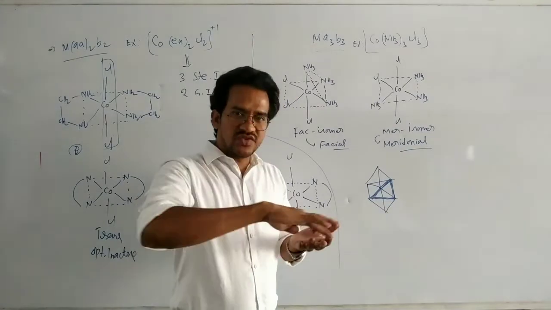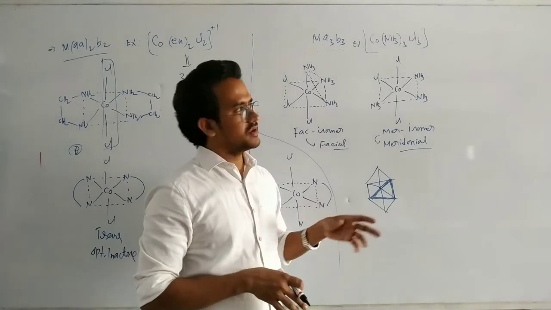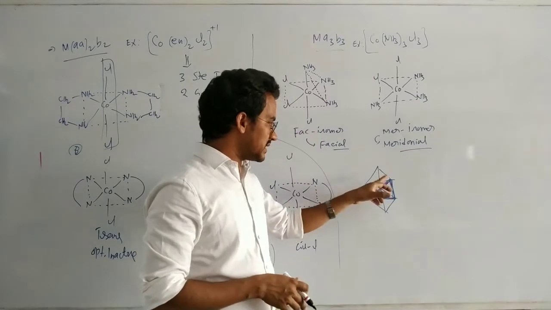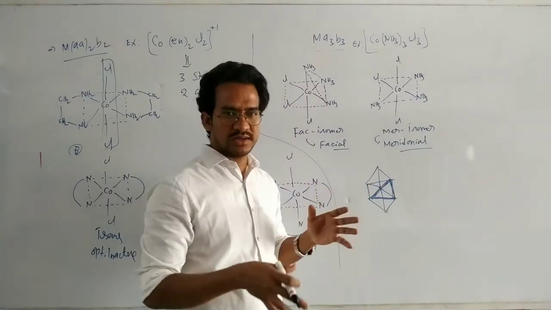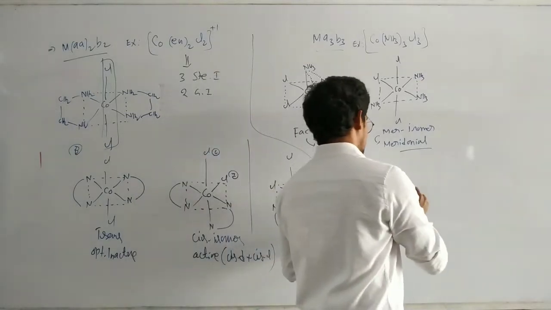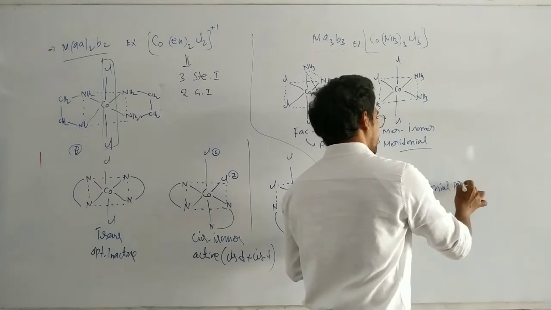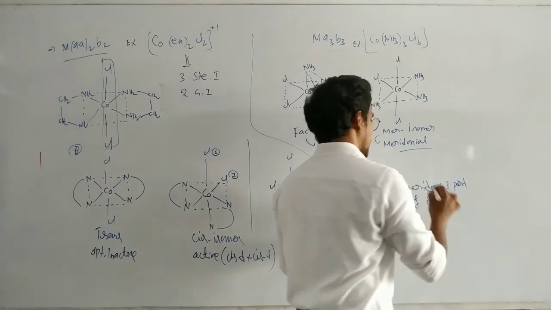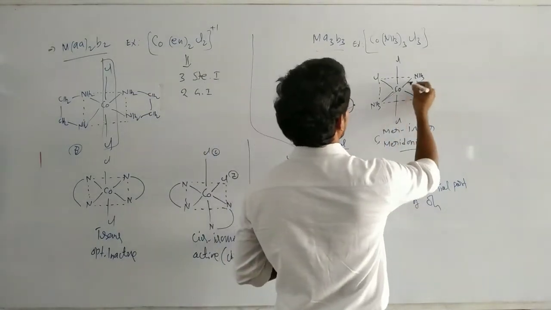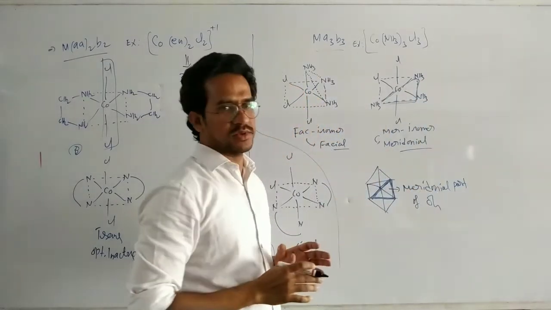Octahedral means four are arranged in a square, and one above and one below the square. Here the internal part, that means the triangular part of this square, is known as a meridional part of the octahedral. That's it, that is the meridional isomer. You see this one, the meridional part. That is a meridional isomer.